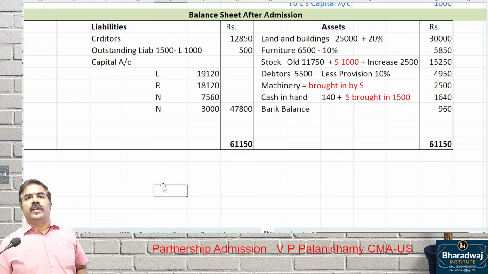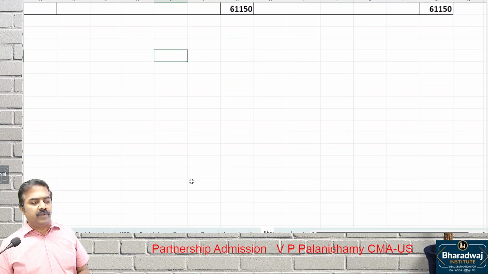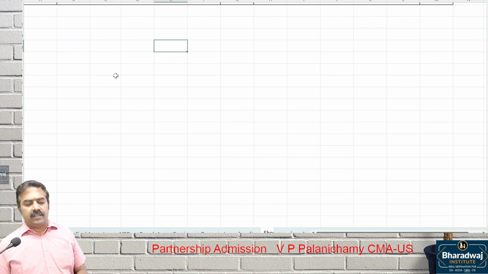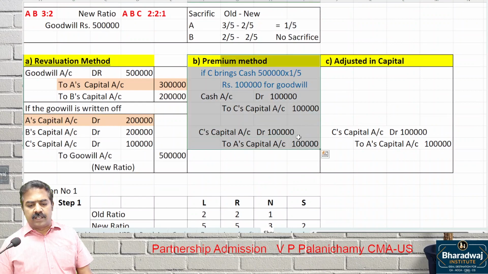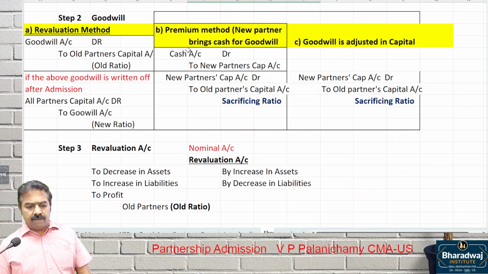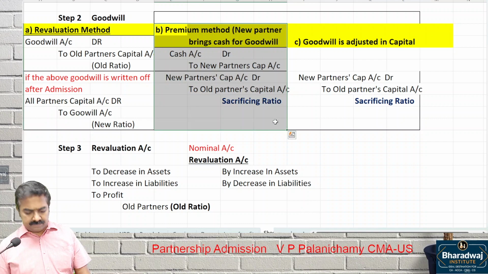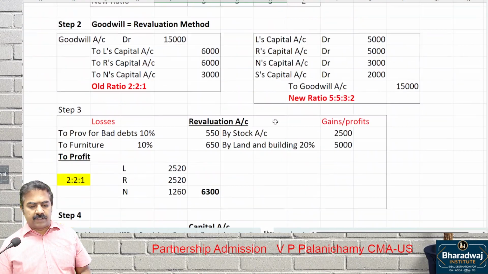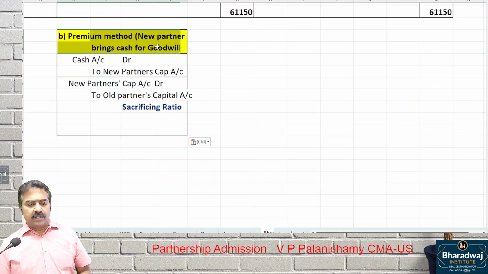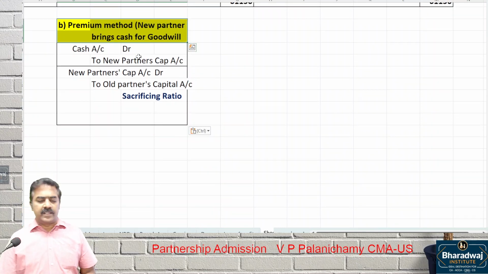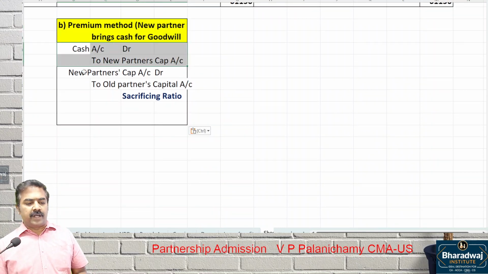Before we go to the next question, we have to learn something more, then we have to proceed. Have a new heading. We already learned under premium method how to adjust goodwill. When will you follow premium method? When the new partner brings in cash for goodwill. What is the entry we'll pass? Cash A/c Dr. to new partner's capital. New partner's capital to old partners' capital in which ratio? Sacrificing ratio. Have an additional note in the theory.